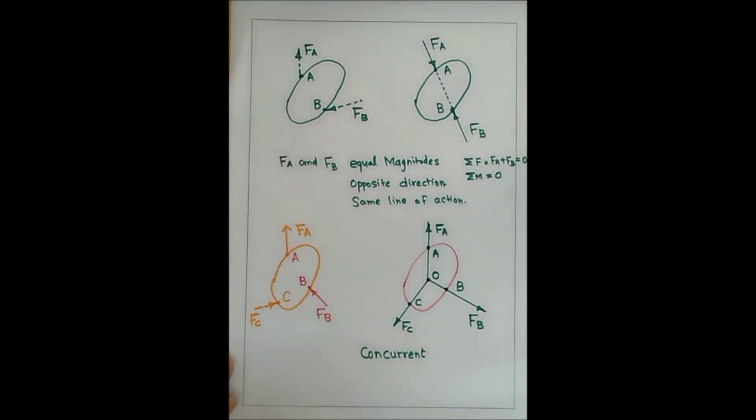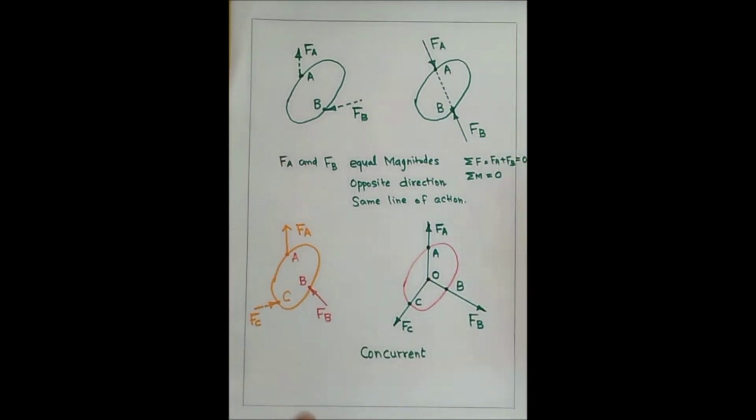So the condition is equal magnitude. FA and FB are of equal magnitude and opposite directions. FA is downwards, then FB is upwards, along the same line of action. Then only the body maintains equilibrium if two forces are acting on it.